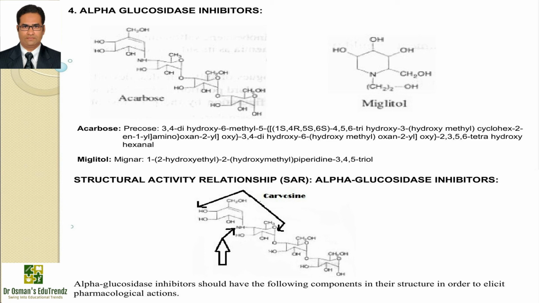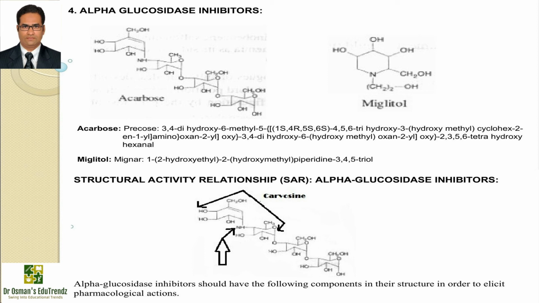Now the next drug is miglitol, which is available with the brand name Glyset and IUPAC name 1-(2-hydroxyethyl)-2-hydroxymethyl piperidine-3,4,5-triol. Miglitol inhibits the breakdown of complex carbohydrates into glucose. It is used in type 2 diabetes mellitus for establishing greater glycemic control by preventing the digestion of carbohydrates into monosaccharides, which can be absorbed by the body. Unlike other drugs, miglitol is not metabolized and the unmetabolized drug is excreted by the kidneys.